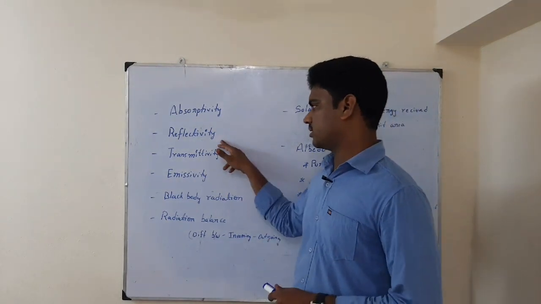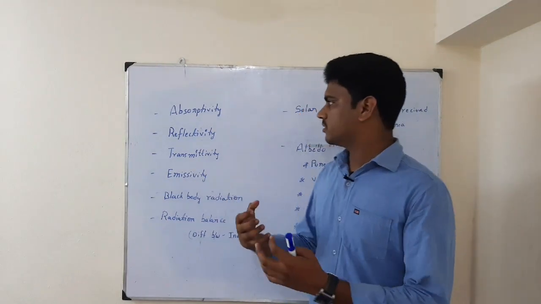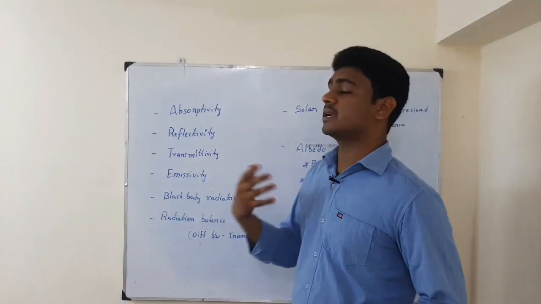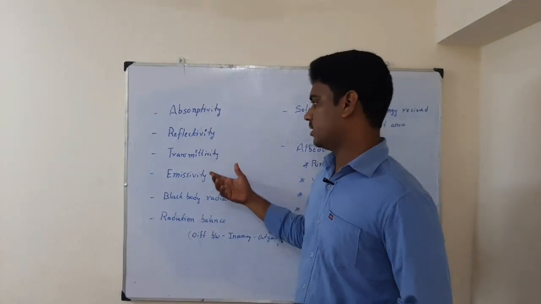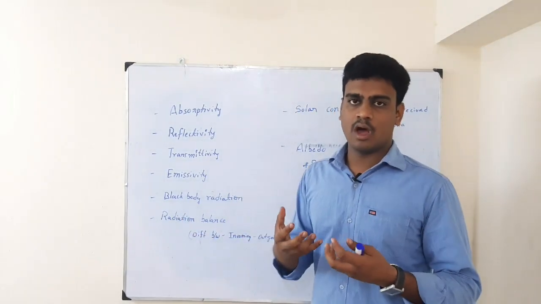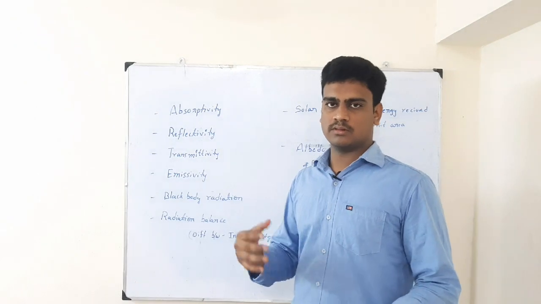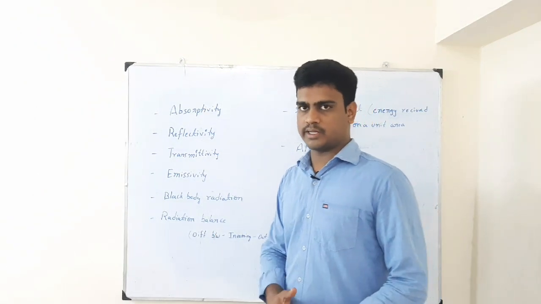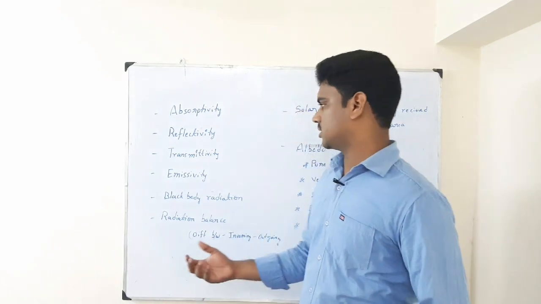Reflectivity means, out of the energy received, how much solar radiation is reflected back. Transmittivity means how much of the absorbed solar radiation is transferred from one body to another, for example from one soil particle to another soil particle.